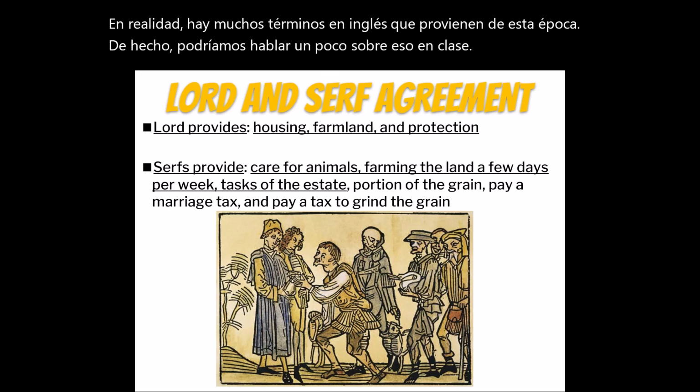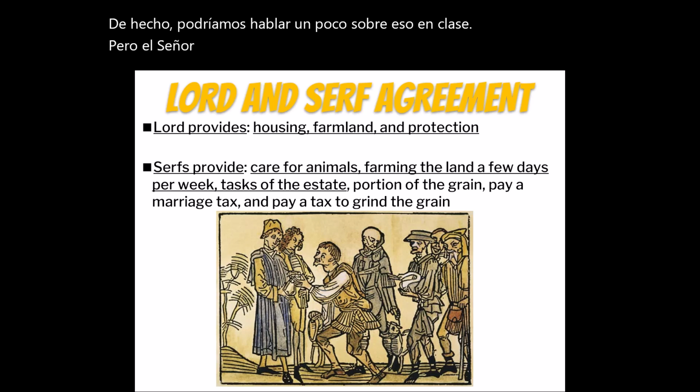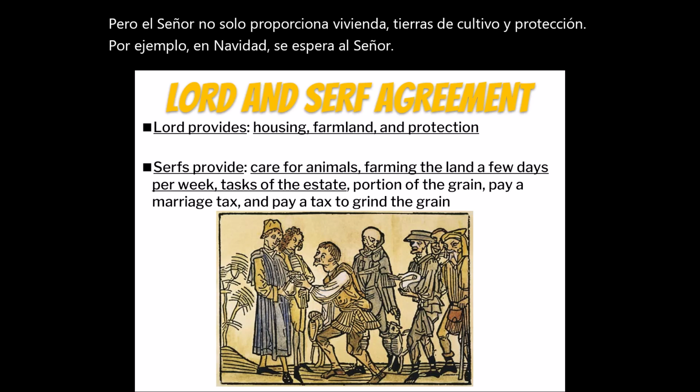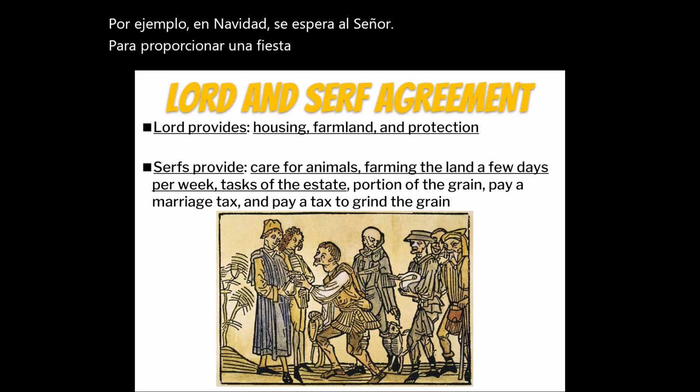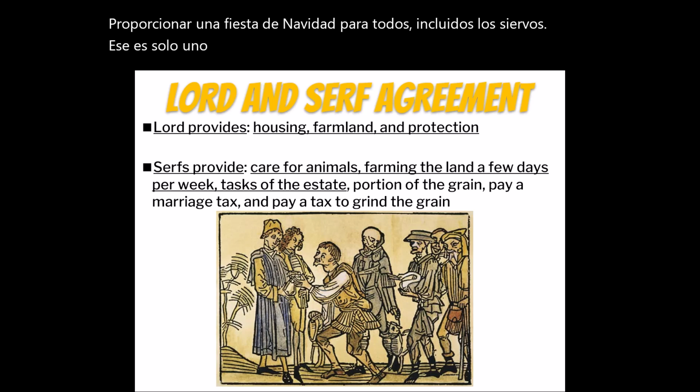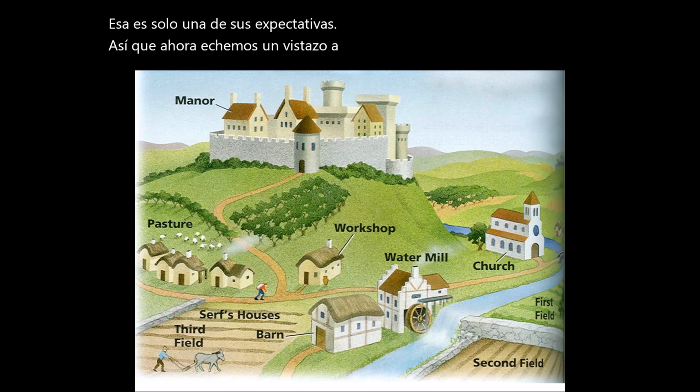But the Lord doesn't just provide housing, farmland, and protection. For example, at Christmas time, the Lord is expected to provide a Christmas feast for everyone, including the serfs. That is just one of their expectations. So now let's take a look at a picture of a typical manor house and land.